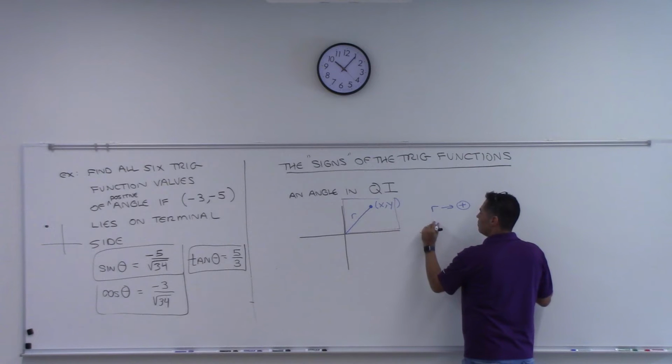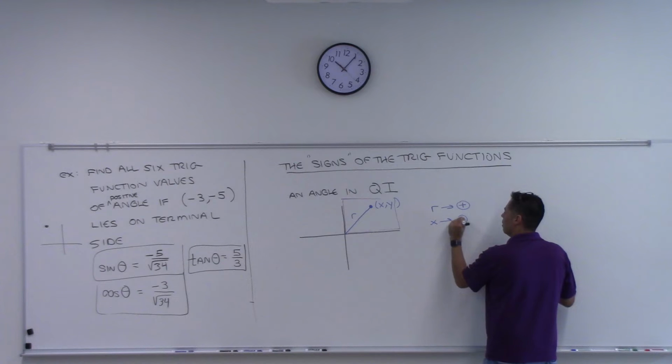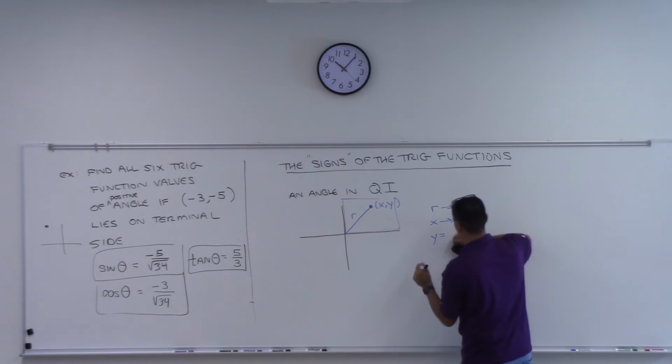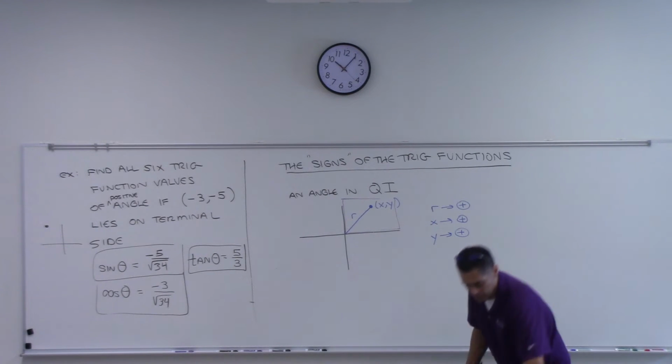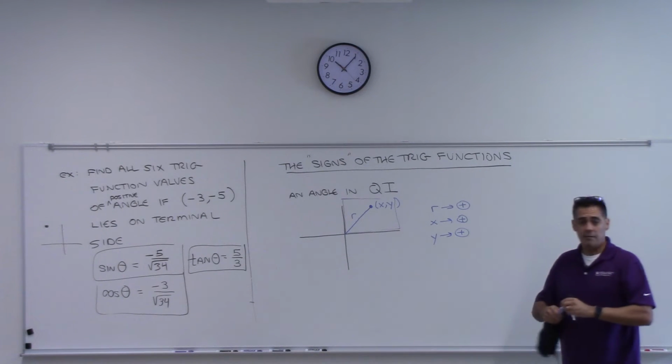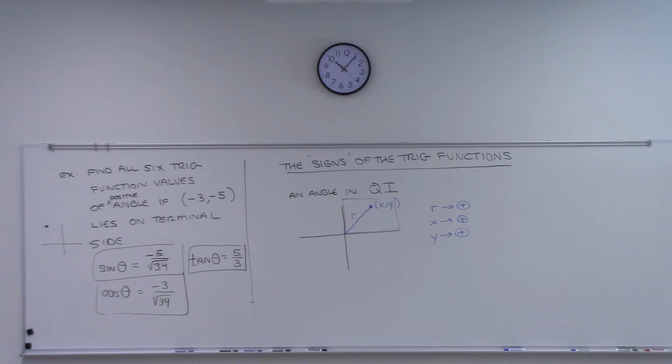What about x? If you're in the first quadrant, what can you tell me about the x? It's positive as well. And then what can you tell me about the y? The y is positive as well, right? All of them are positive. Which means, when we look at our 6 trig functions, sine theta is y over r, cosine theta is x over r, tangent theta is y over x, and then the other 3 are just these flipped over, right?